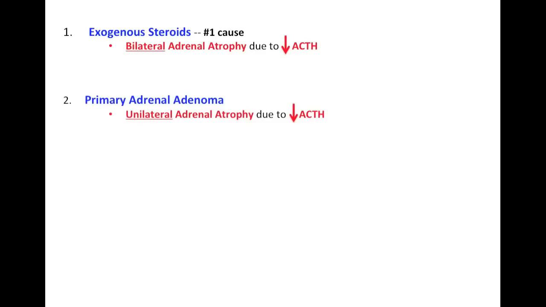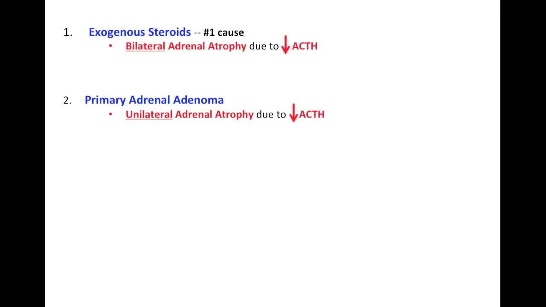The second reason is primary adrenal adenoma. In this case, one of the adrenal glands has the adenoma, so it's secreting a lot of cortisol. So that cortisol now is going to negative feedback the hypothalamus and then the anterior pituitary, then leading to decreased ACTH production from the anterior pituitary. Now the normal adrenal gland is the one that's gonna become atrophied, because the one with the adenoma is gonna go under hyperplasia because it's working a lot.